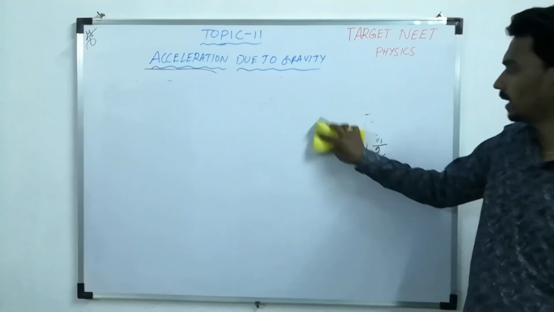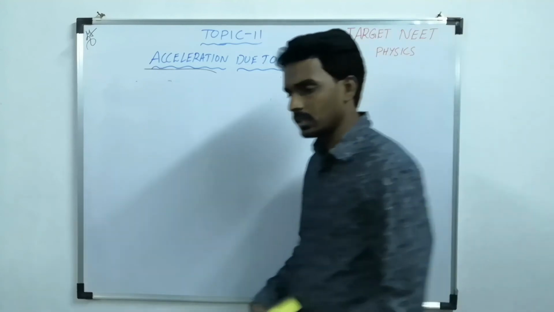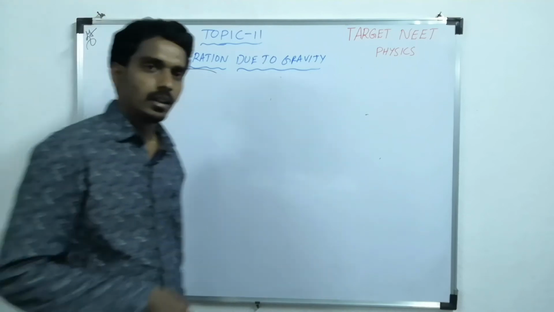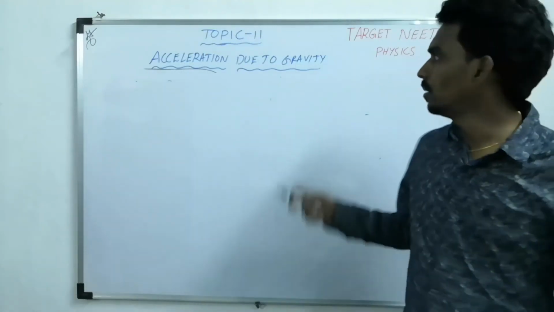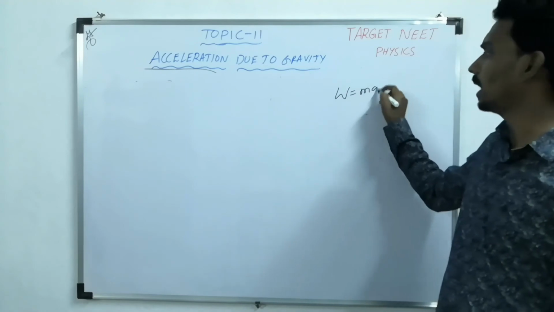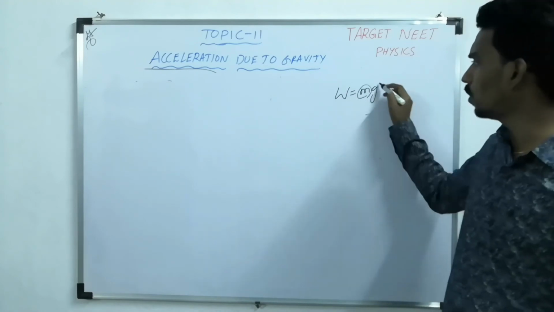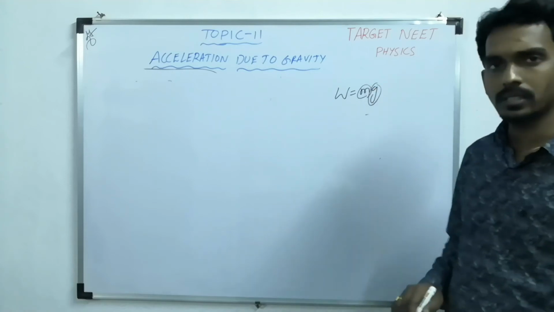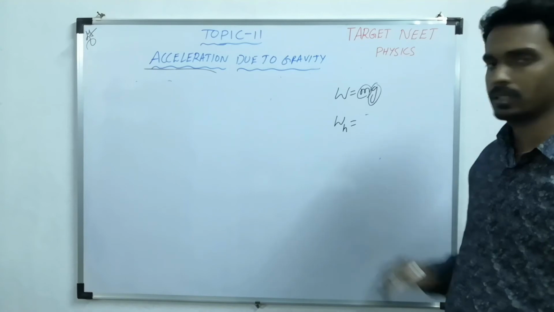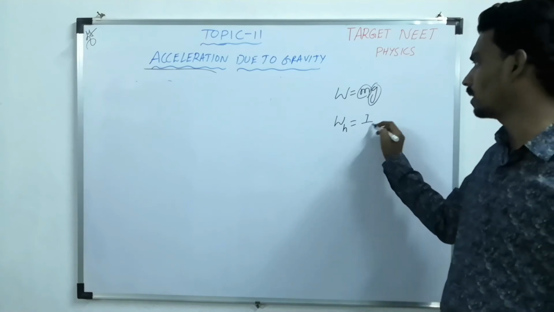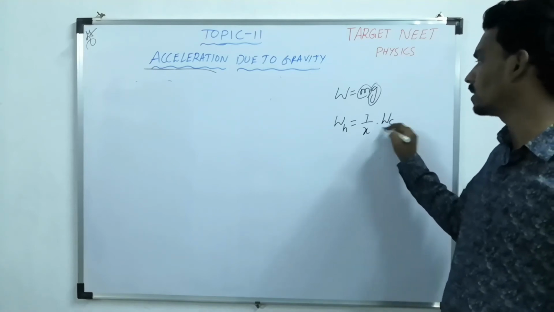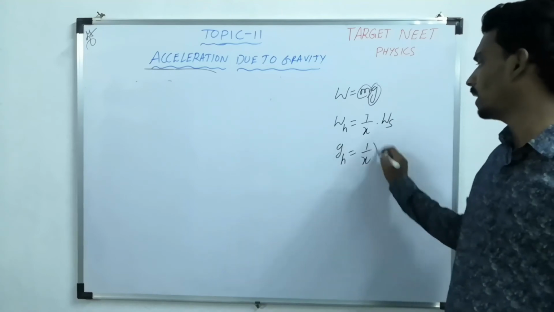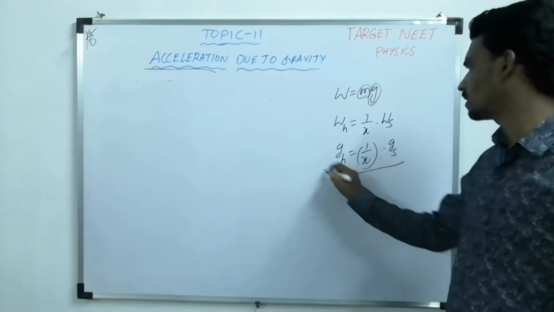Sometimes they can also ask indirectly, like at what height the weight of a body becomes half of the weight on the surface of the earth, because weight of the body is mg. Mass does not change, only what will change? The g value will change. At any height, the weight changes. Weight at any height equals some factor like 1 by x of the weight on the surface. That is nothing but g at some height is 1 by x times g on the surface.